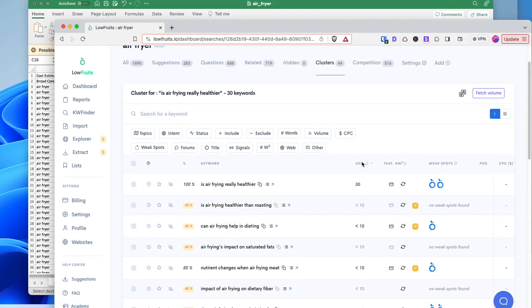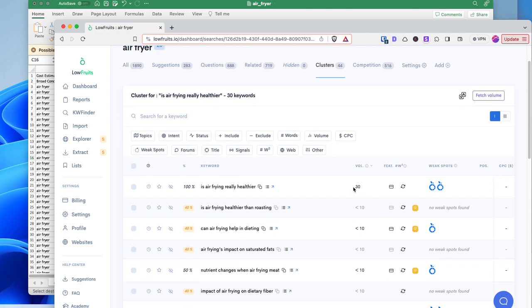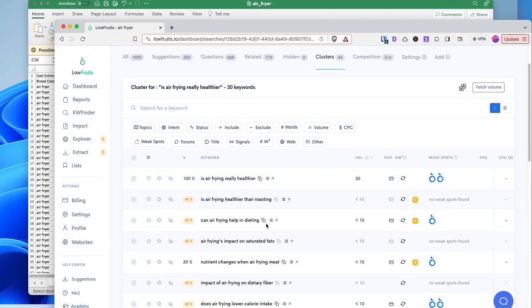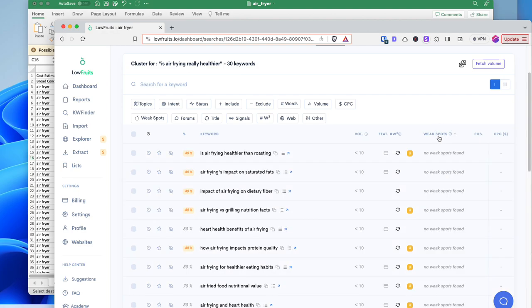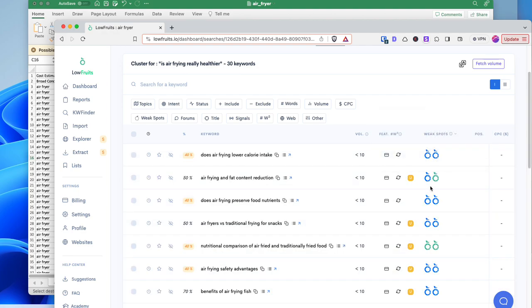Okay, and I like to sort by volume because that's what I see as a top level keyword, is air frying really healthier. I don't know if I'd go for that keyword necessarily, but it depends on what your needs are and what your site is and how new your site is. And let's look at the weak spots here. So not too many weak spots here. So that's one way you can do it.